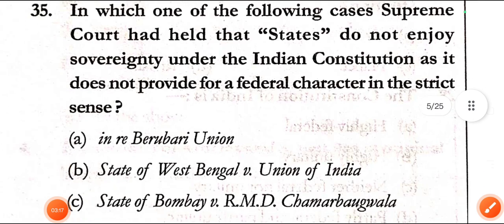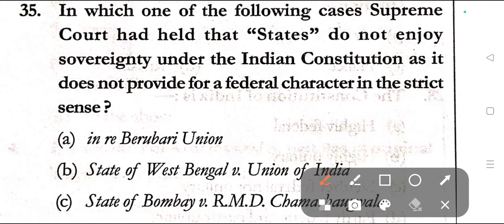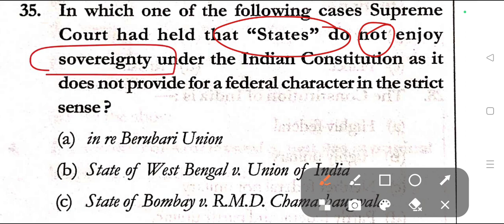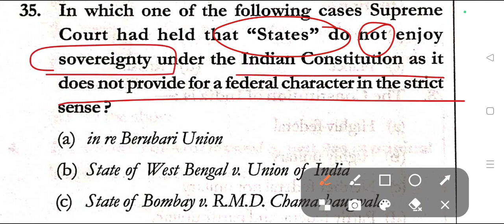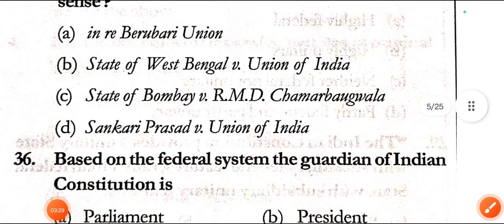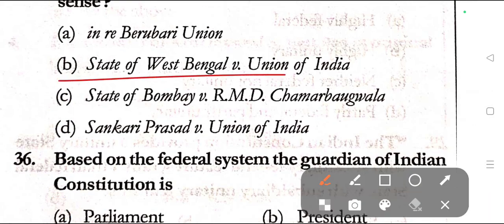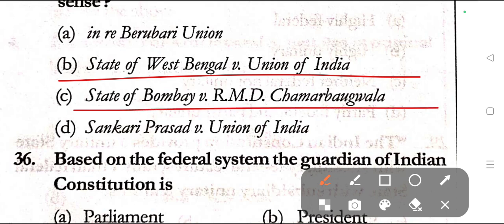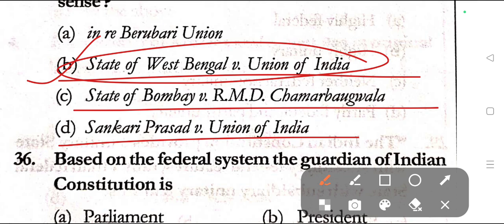Question number 35. In which of the following cases did the Supreme Court hold that the states do not enjoy sovereignty under the Indian Constitution as it does not provide the federal character in the strict sense? Options are A, In Re Berubari Union, option B, State of West Bengal versus Union of India, C, State of Bombay versus R.M.D. Chamarbaugwala, option D, Sankari Prasad versus Union of India. Here in question number 35, correct answer is option B, that is State of West Bengal versus Union of India.